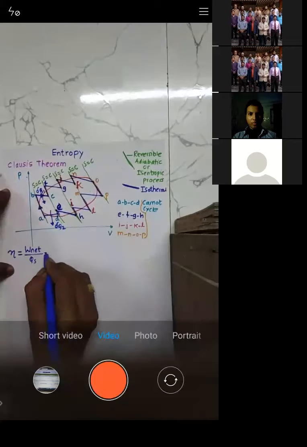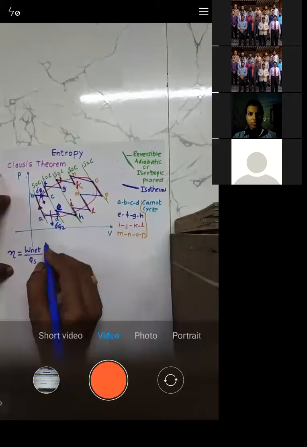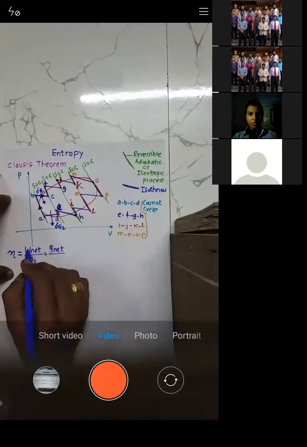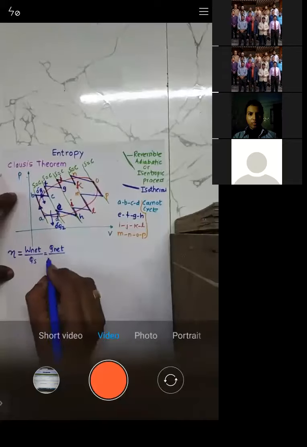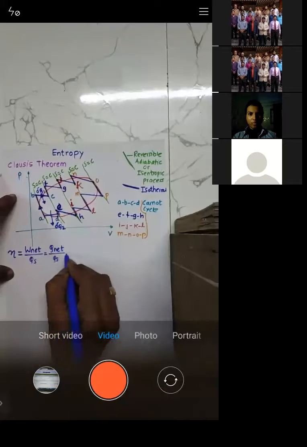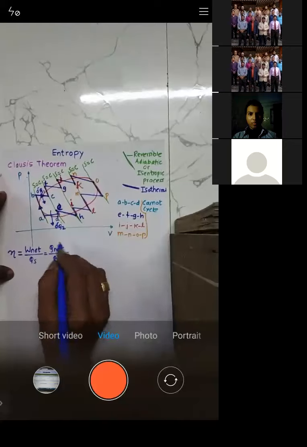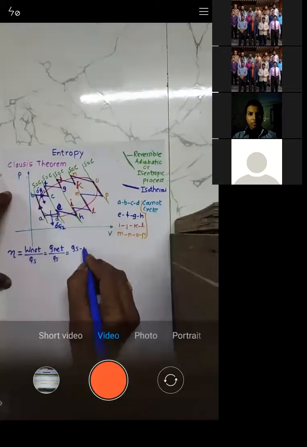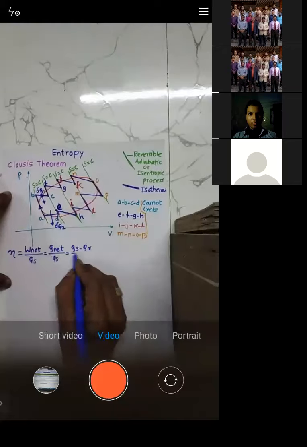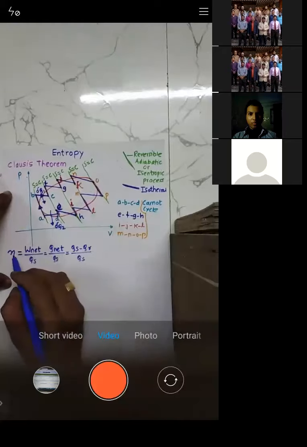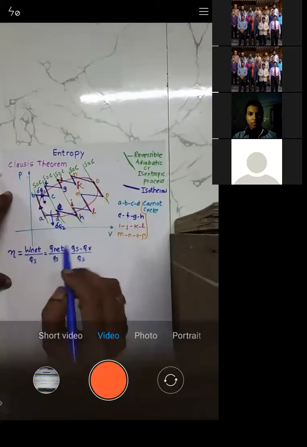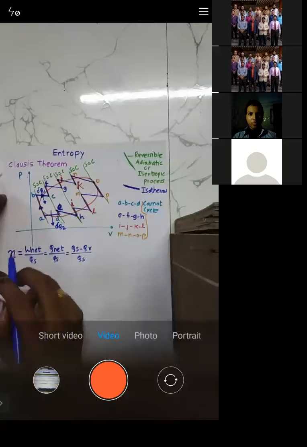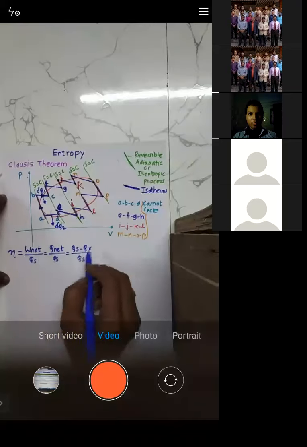It is a cycle, so W net becomes equal to Q net. Net work is heat supplied minus heat rejected, upon heat supplied. Now what is net heat? Heat supplied minus heat rejected.